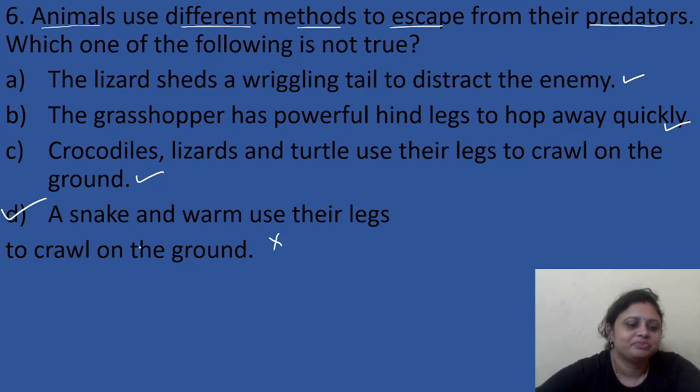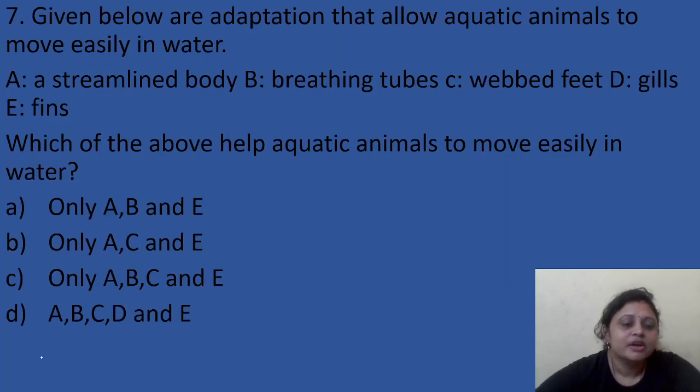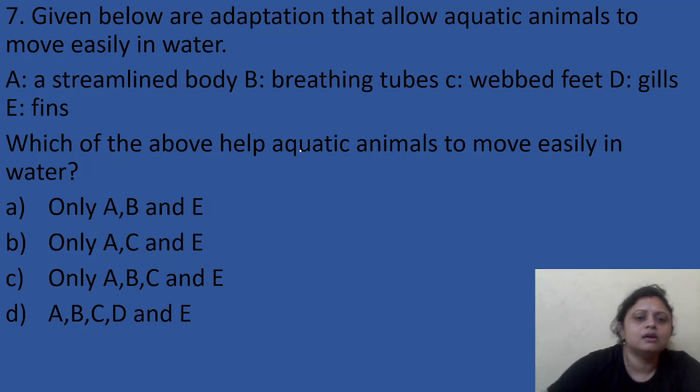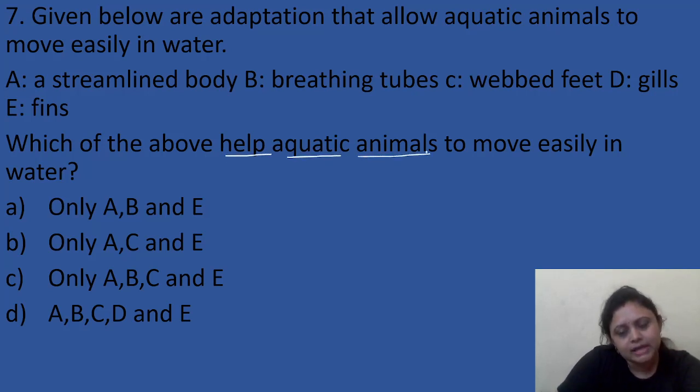Got it? Next. Given below are adaptations that allow aquatic animals to move easily in water. A, a streamlined body. B, breathing tubes. C, webbed feet. D, gills. E, fins. Which of the above help aquatic animals to move easily in water?